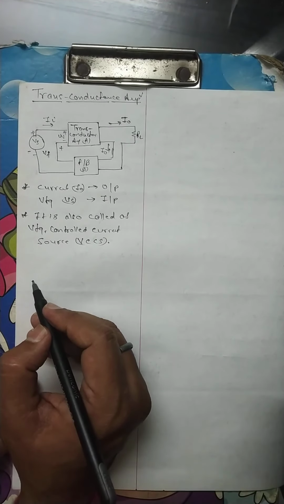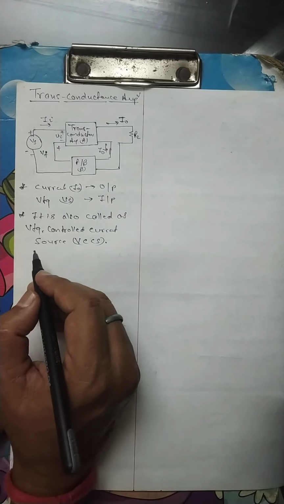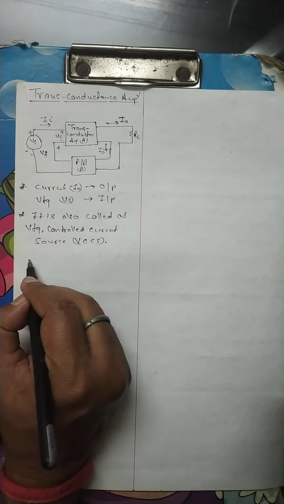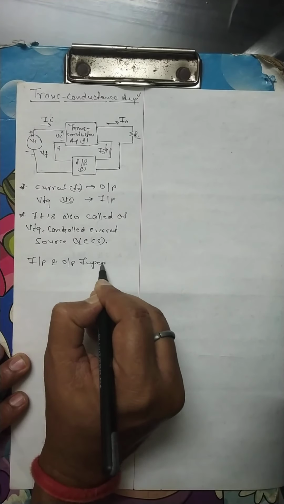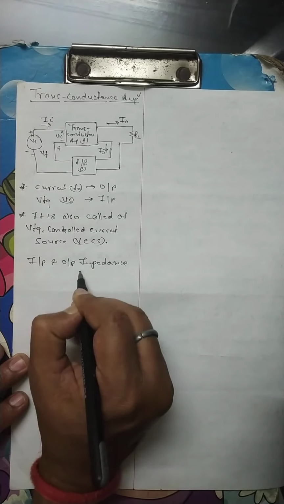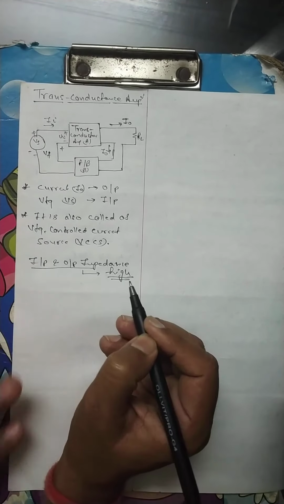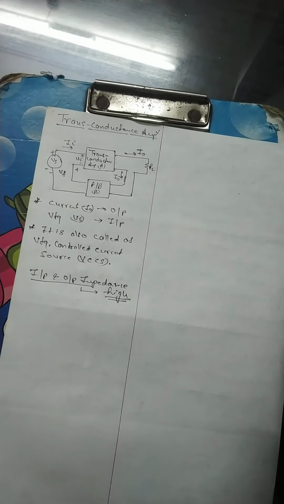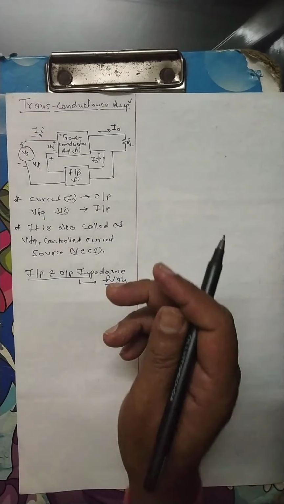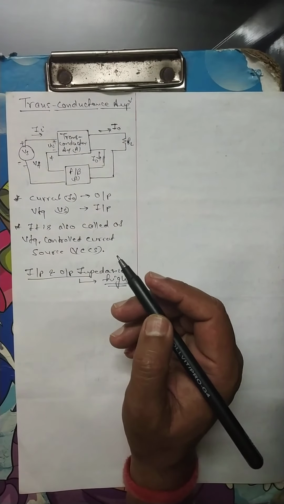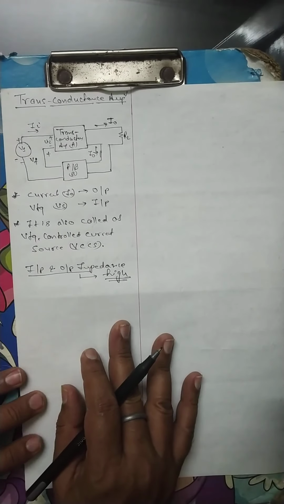So the main characteristic of this type of amplifier is that its input and output impedance are high. Now we will derive the expression for the feedback voltage gain.